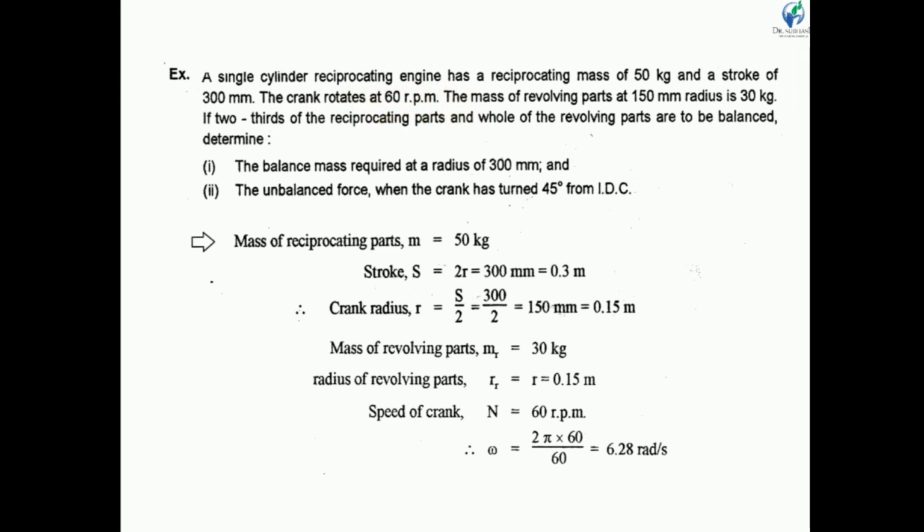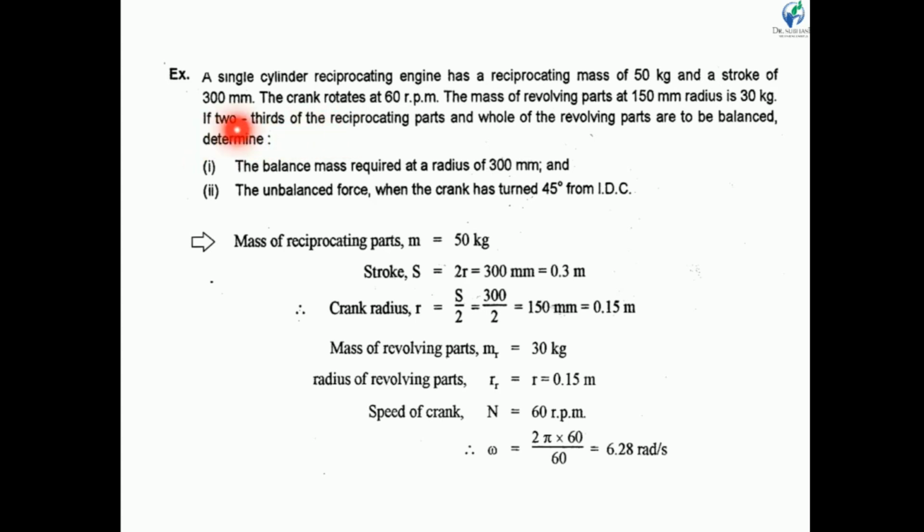The mass of revolving parts at a 150 mm radius is 30 kg.